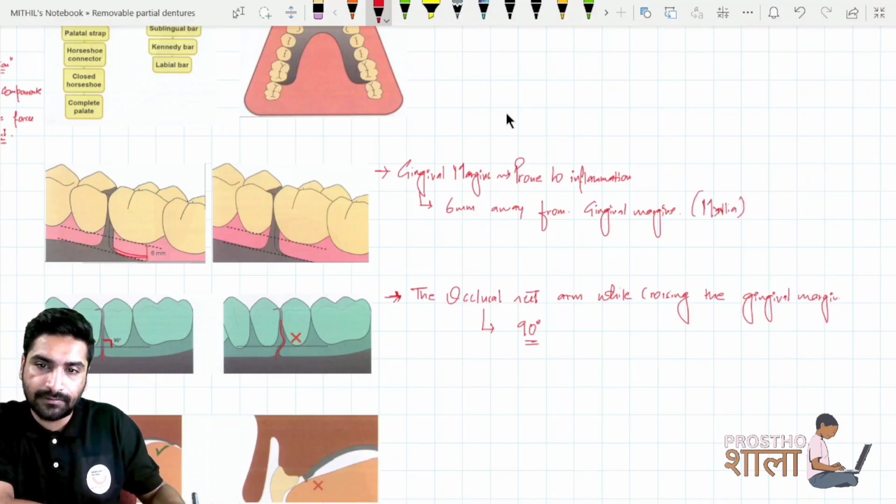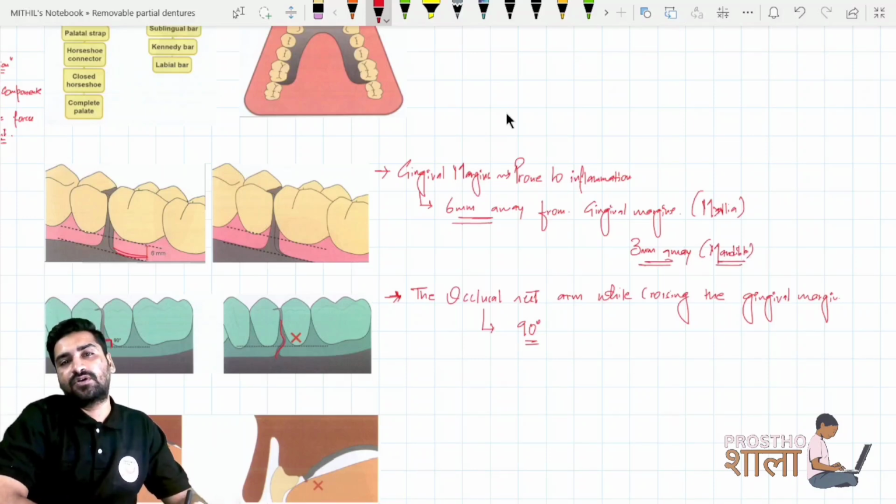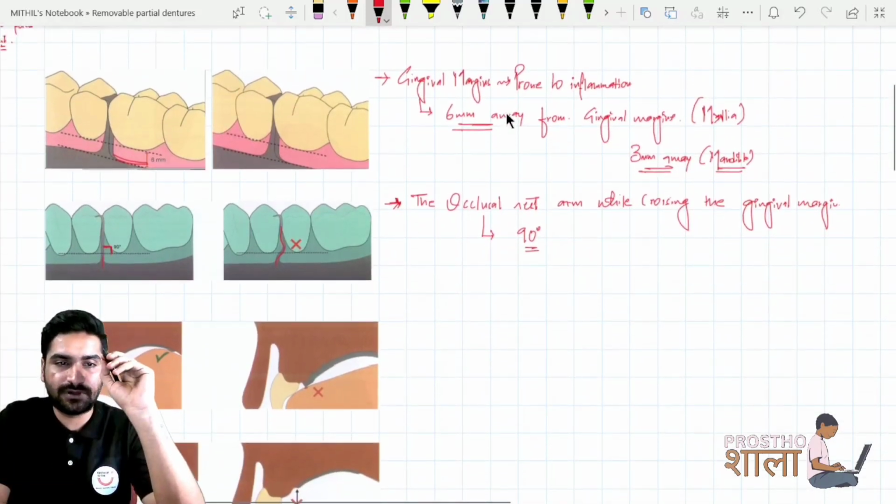Okay, when we talk about mandible, it is 3 millimeters away. I'll tell again when we discuss mandible, but right now you can just keep in mind that for the mandible it is 3 millimeters away, and for the maxilla it is 6 millimeters away. Okay, so these two things are in the context of protection of the soft tissues.